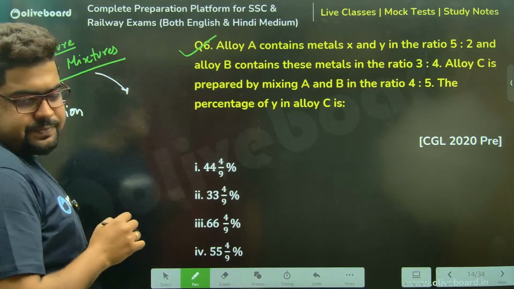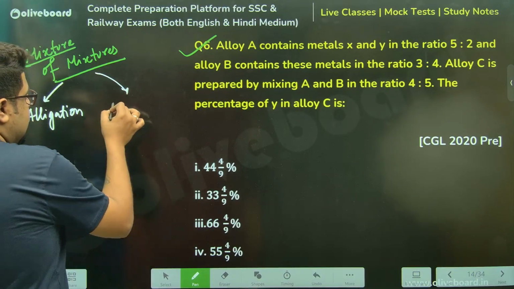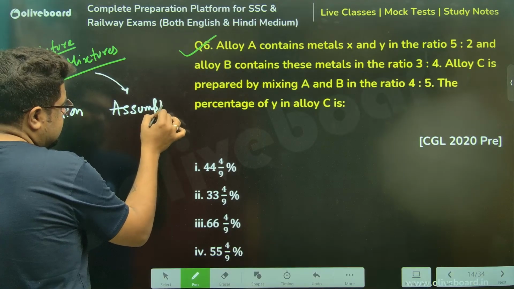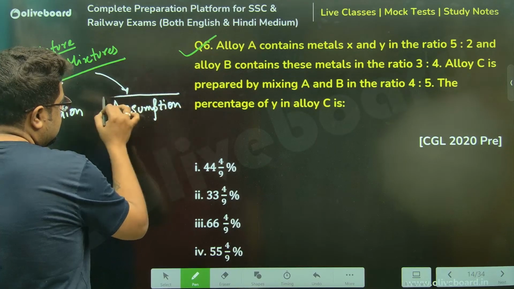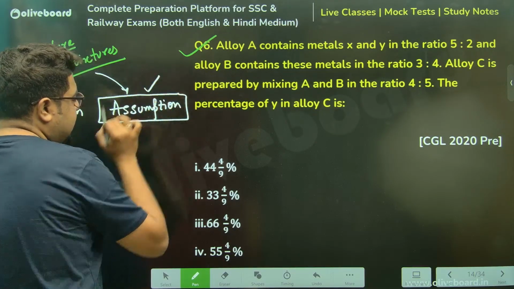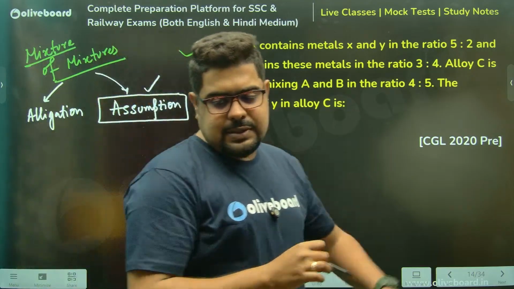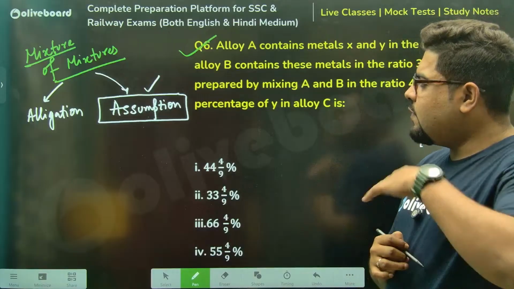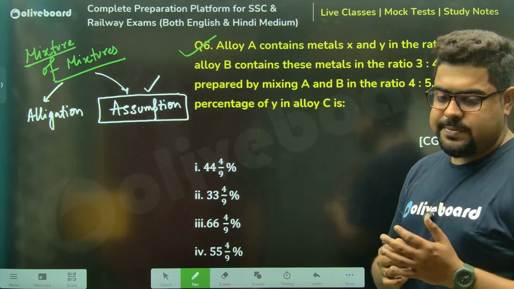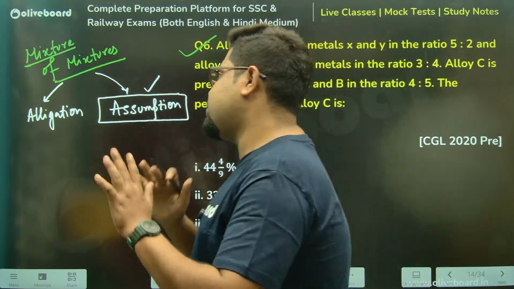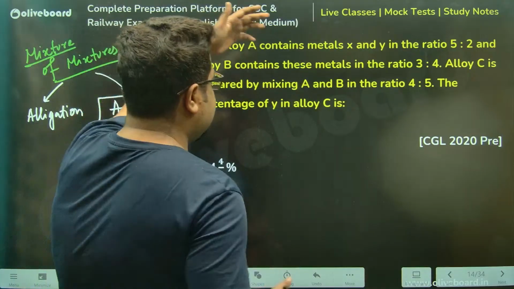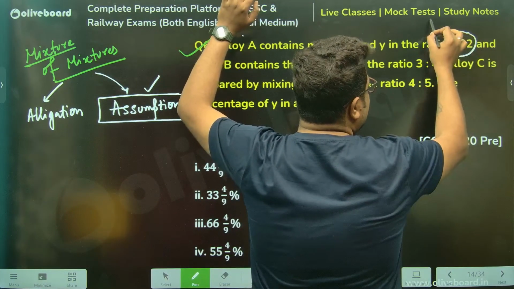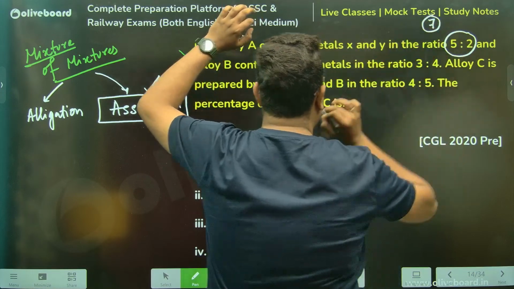This is more common. Here, everything depends on your assumption. If you can assume in the proper way, the solution will make a hell and heaven difference. Try to understand how to assume. Sir, X and Y in the first alloy A, ratio is 5:2, total is 7. Keep this in mind.